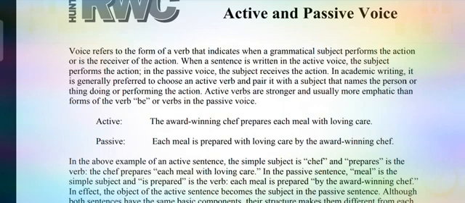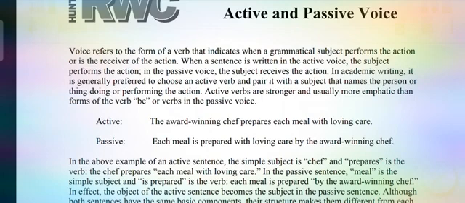When we change a subject into an object while changing into passive voice, we must know the objective case as well. Now, active verbs are stronger and usually more emphatic than forms of the verb be, which are verbs in the passive voice.